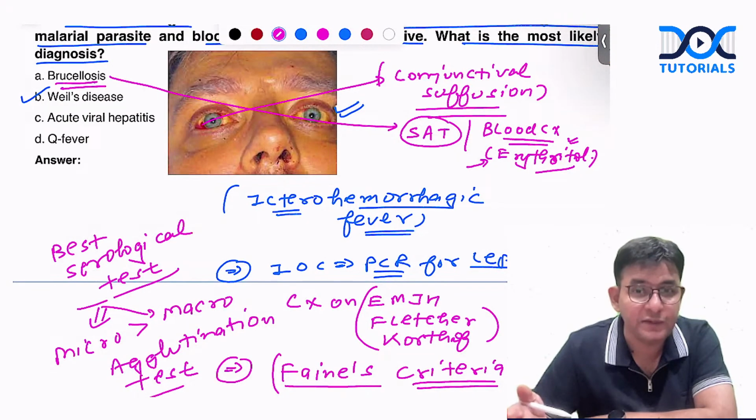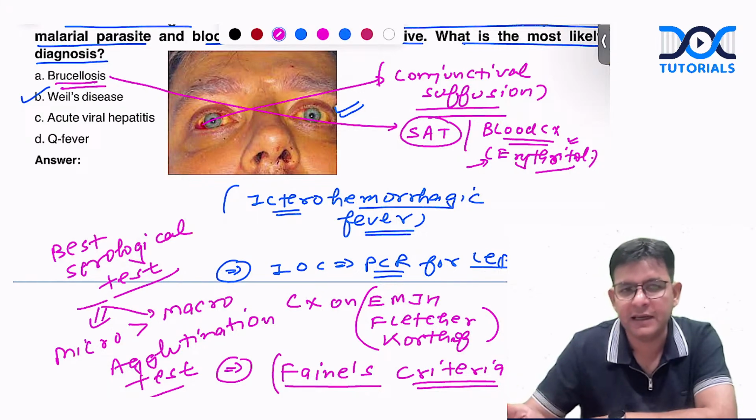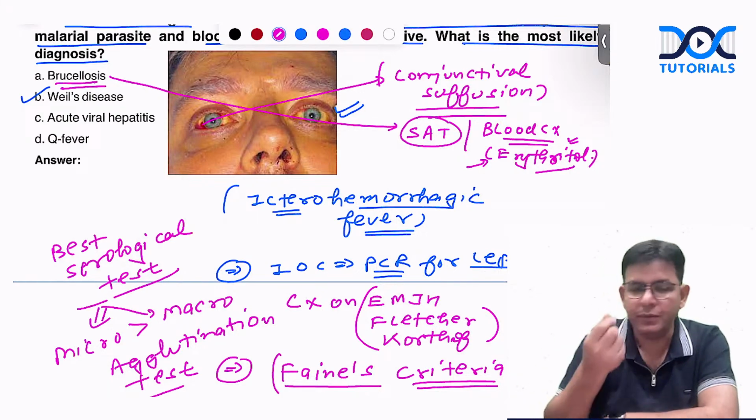Okay, and what is the drug of choice for brucellosis, guys? That is doxy. Doxycycline is the drug of choice for brucellosis.